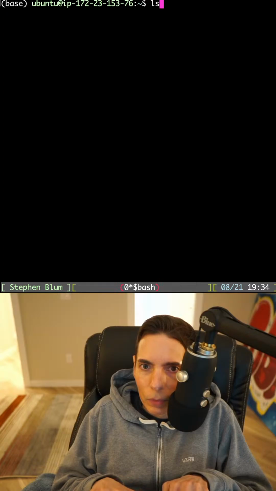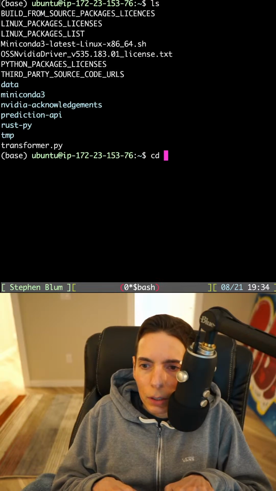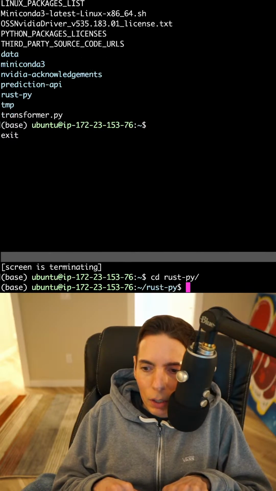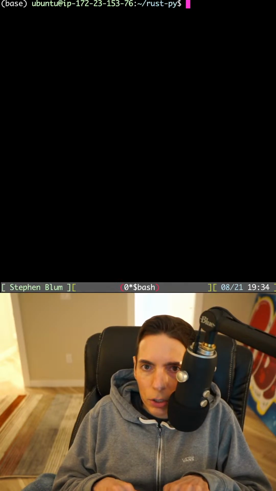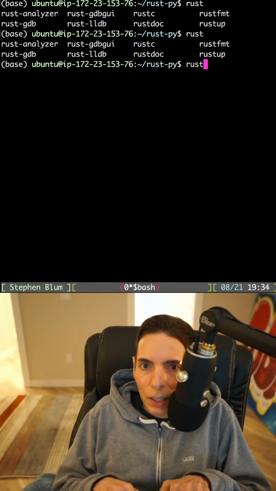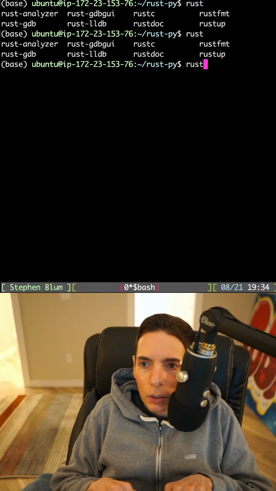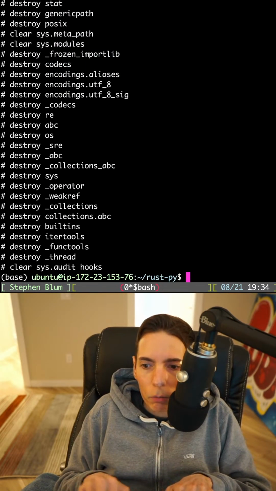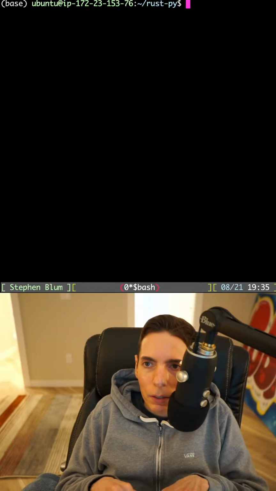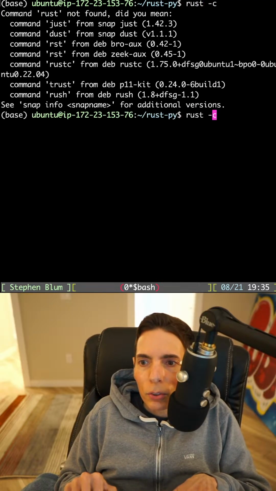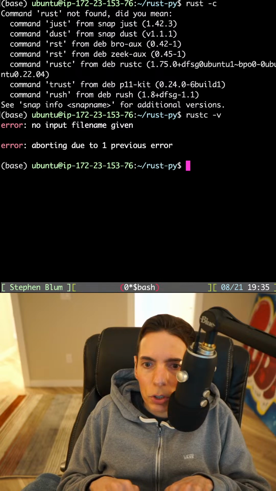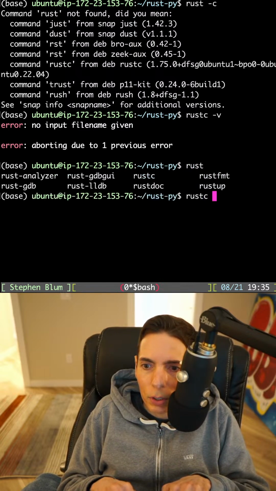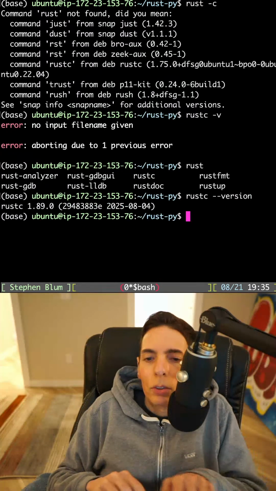There we go. All right, let's go into the RustPy directory. I created a directory. Screen. Here we go, get our GNU screen going. Now is Rust there? Yes, we have it. Rust, we did it. Okay, so Rust is installed. So now the Python version. All right, we're on 3.12. We're good to go. And then the Rust version. There we go. Okay, we're good to go.